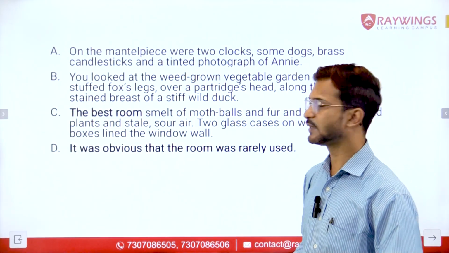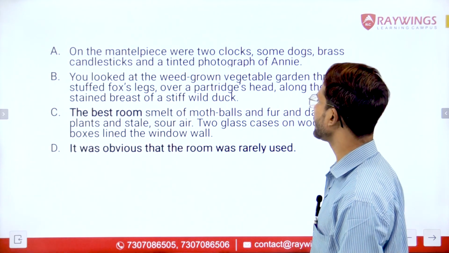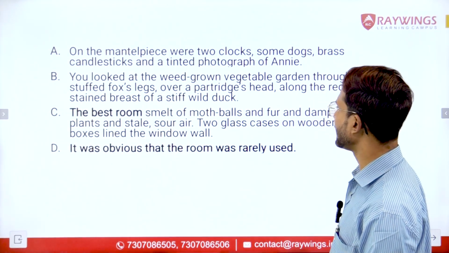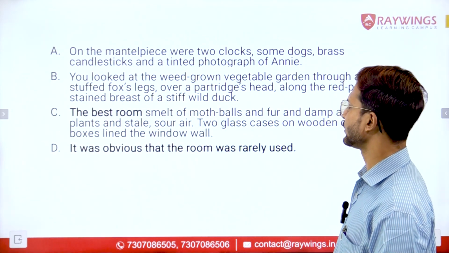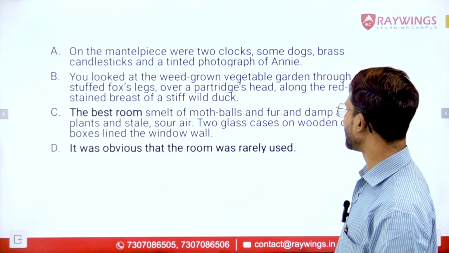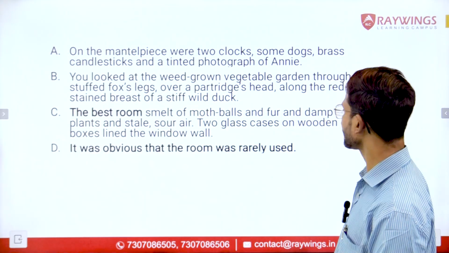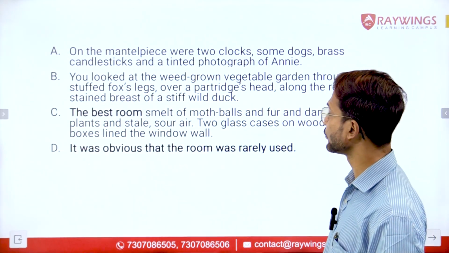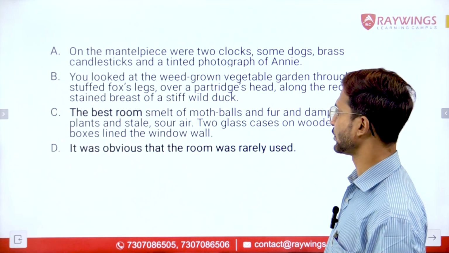Sentence C says the best room smelt of mothballs and fur and damp and dead plants and stale, sour air. Two glass cases on wooden coffin boxes lined the window wall. And sentence D says it was obvious that the room was rarely used.